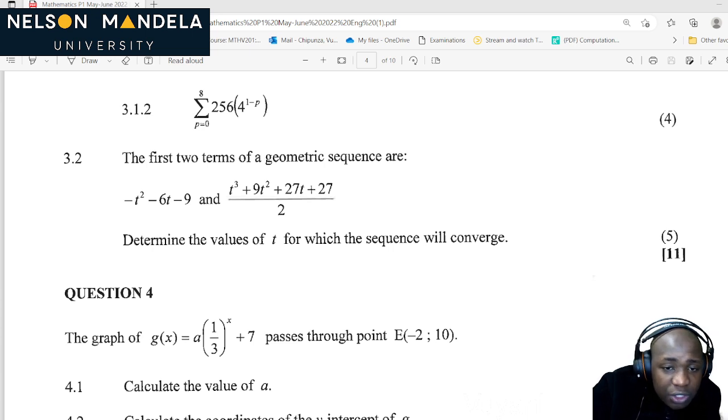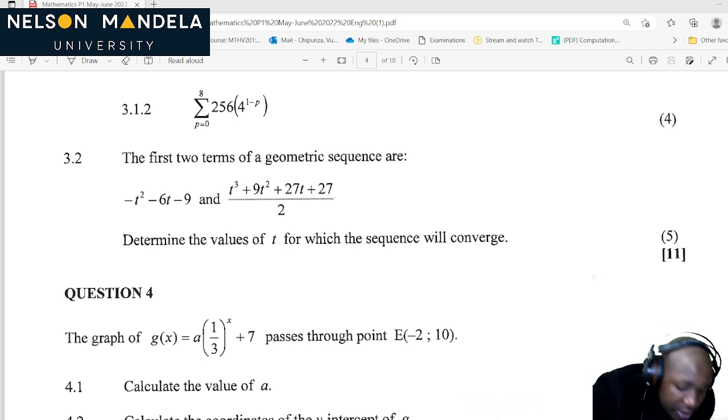Of course, the first 2 terms of the geometric sequence are given. Determine the values of t for which these converge. Why are they giving us these big numbers? They are only telling us that the first term is negative t squared minus 6t minus 9.